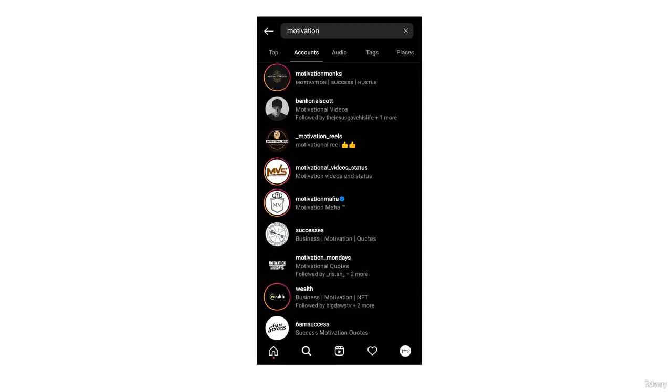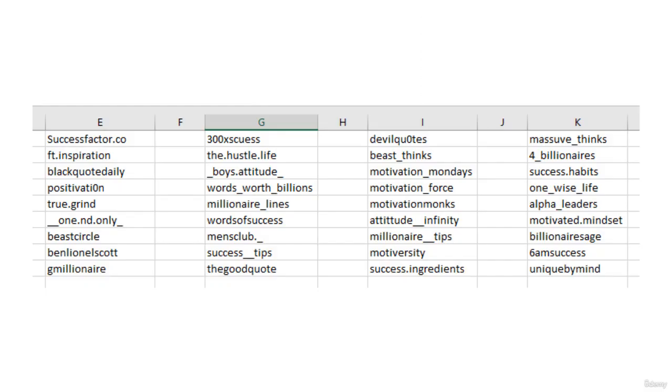As you can see on the screen, a lot of top accounts related to motivation have appeared when I searched for the keyword motivation. So now what I'm going to do is write down all of the usernames of those top accounts on an MS Excel spreadsheet. As you can see on the screen, I've written down the usernames of a few of those accounts.